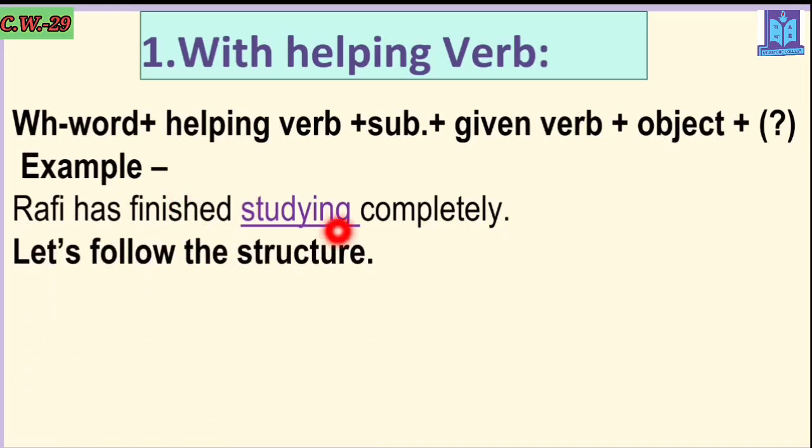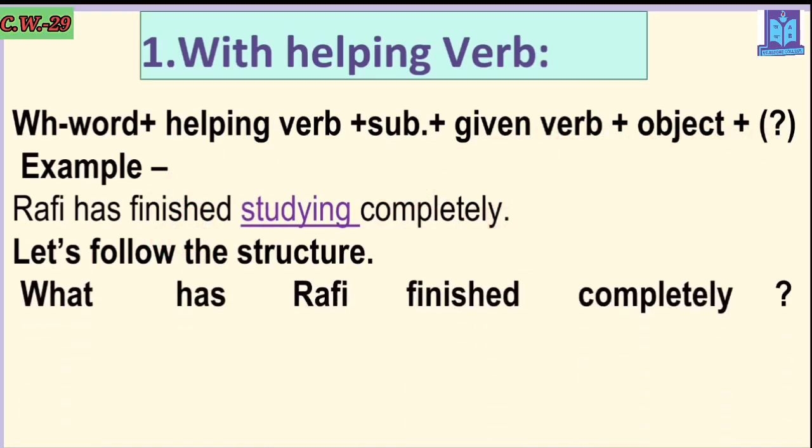As I'm saying, studying is an action, Rafi's activity. So you have to choose the WH word what. Then the helping verb. Helping verb is given here, has. Then the subject. Subject is also given here, Rafi. Then the given verb. Why given verb? It means what is given in the sentence. Here is finished. Then object and the question mark. Object is here completely, and the question mark. So look at here: What has Rafi finished completely? Like this way you have to make the question.